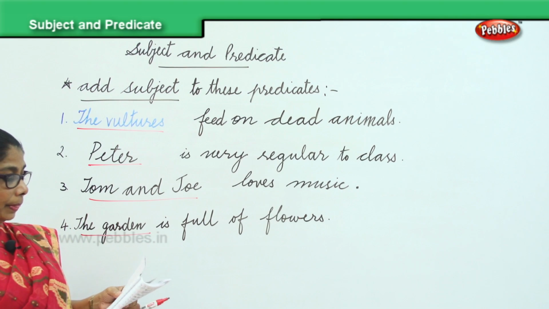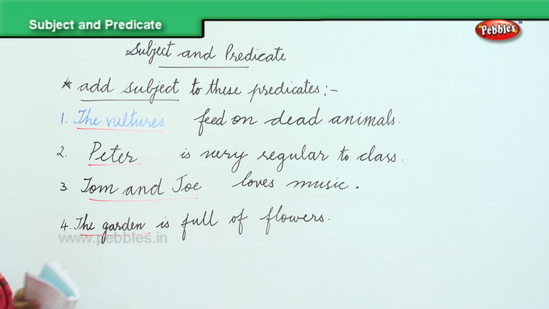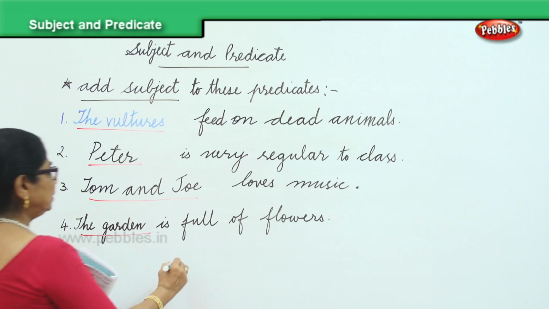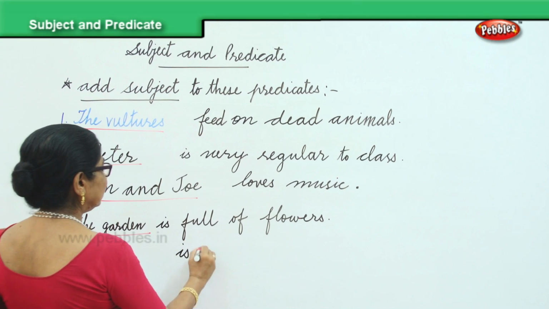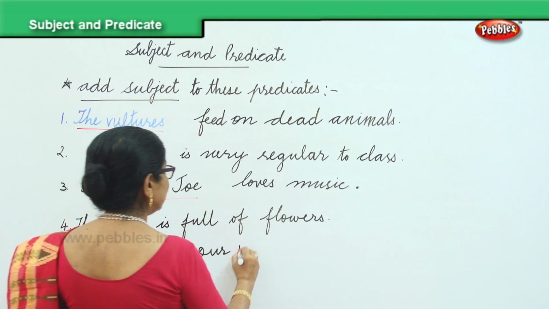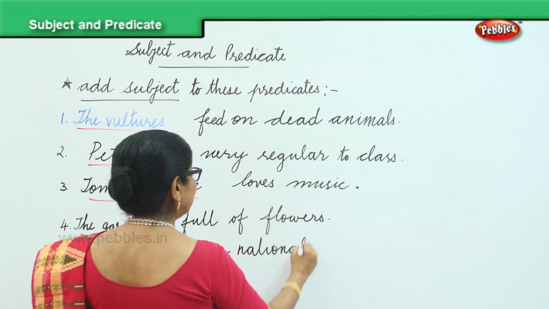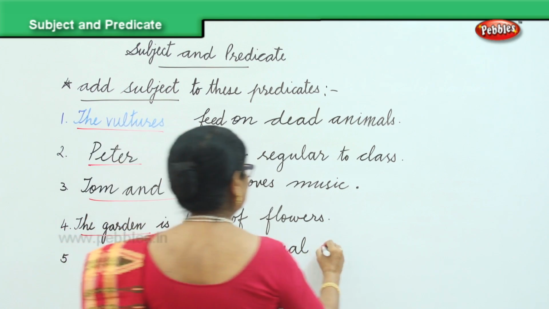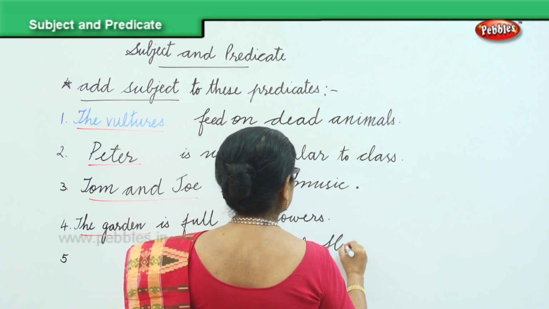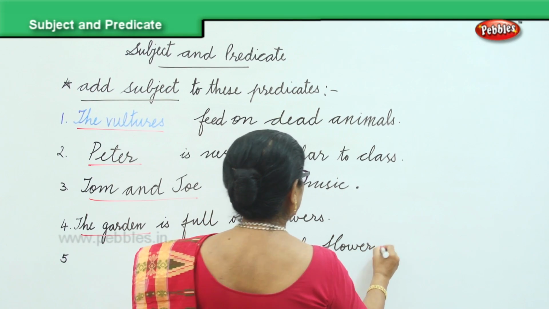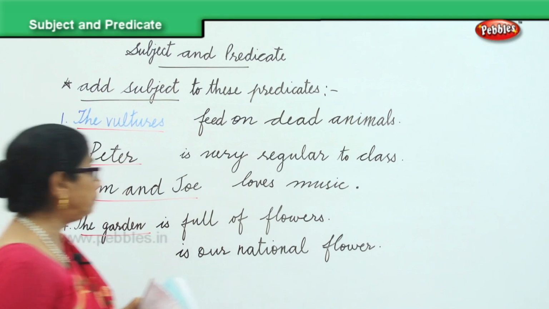Okay. Then, fifth one. Is our national flower. Is a national flower. That's a predicate.